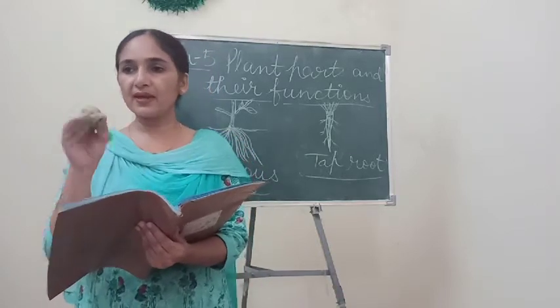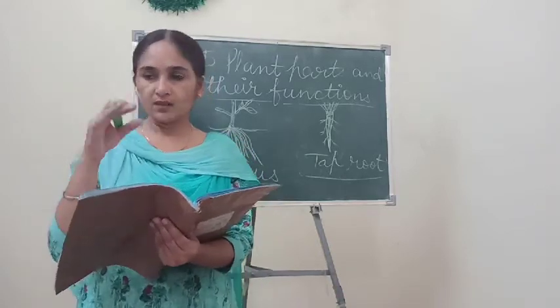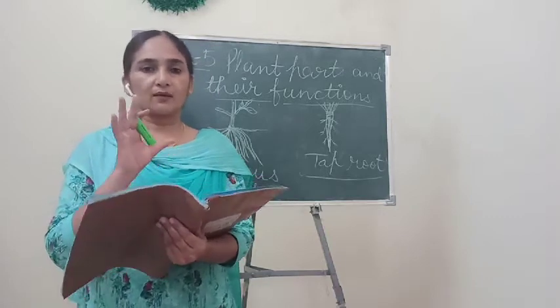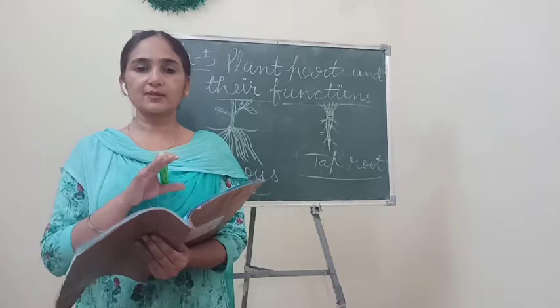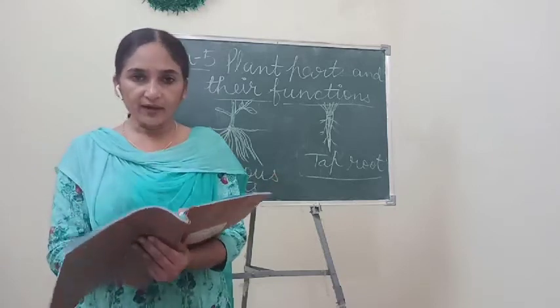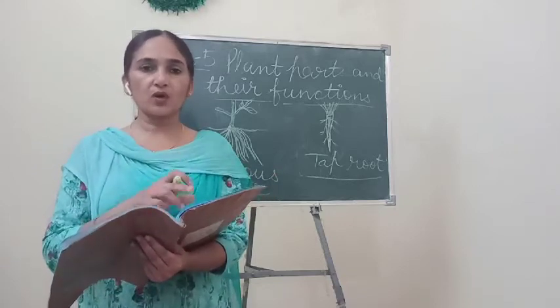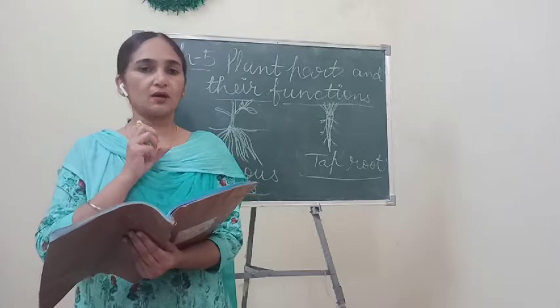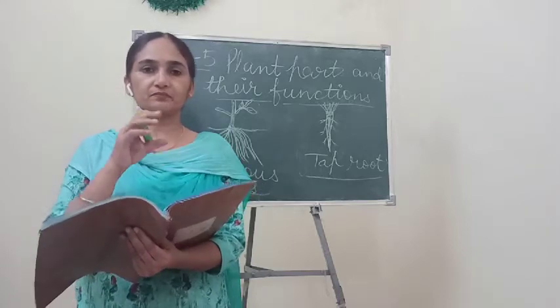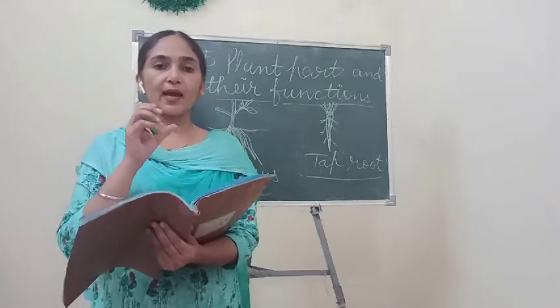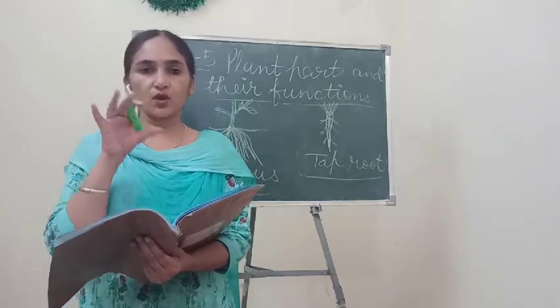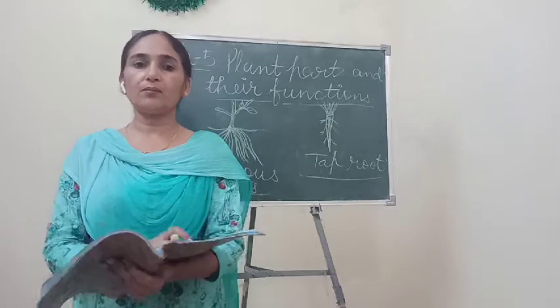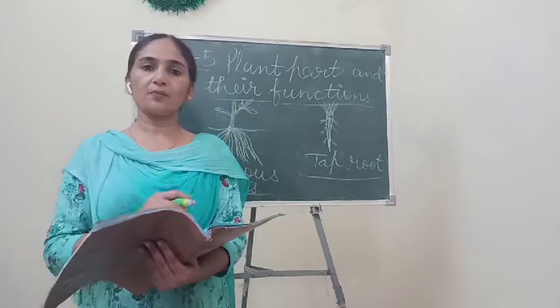Means soil being washed away or blown away when storms come, that condition is called soil erosion. And to prevent soil erosion, plants have roots. That's why they help to fix those soil particles in the proper way so that they will not be eroded.